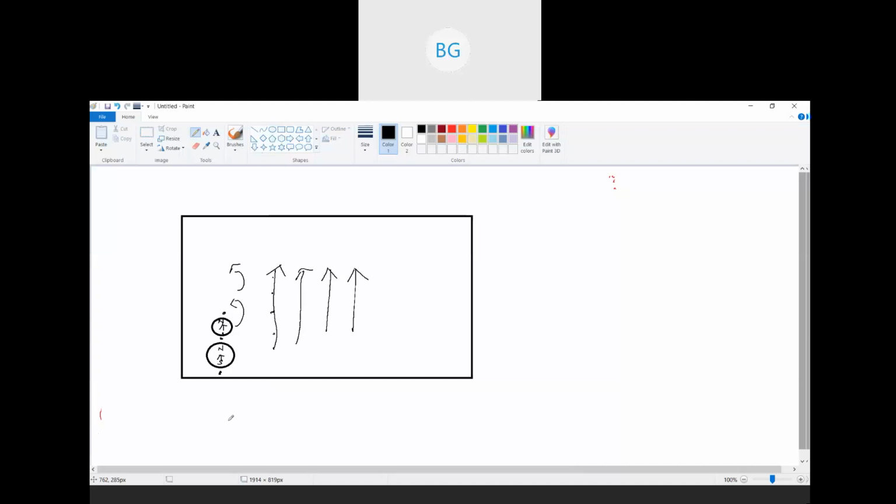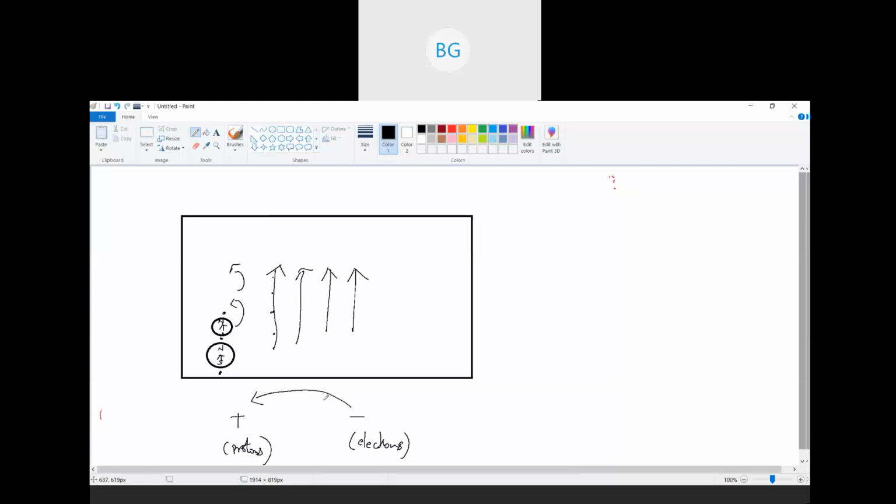Now when I have a positive and negative terminal, a positive terminal means the number of protons is more over here, and a negative terminal means the number of electrons is more over here, right? So always what happens? Flow is always from high concentration to low concentration. Now here the number of electrons is more, so they always move from the negative terminal to the positive terminal.